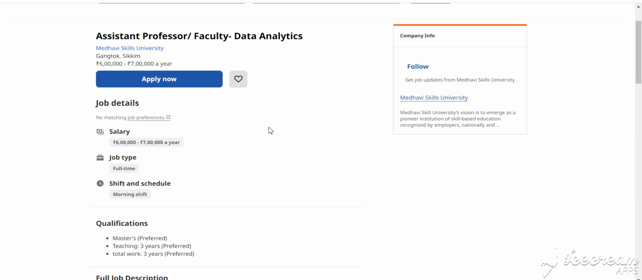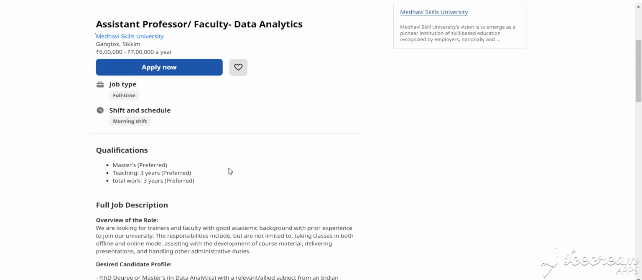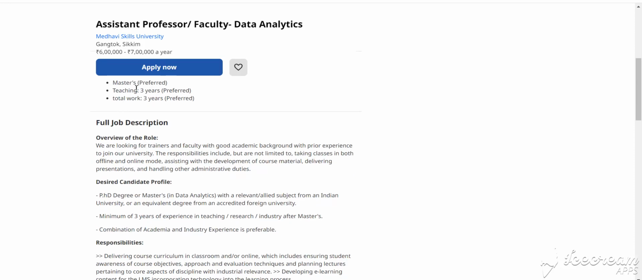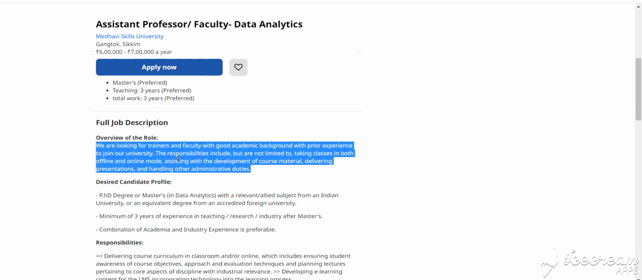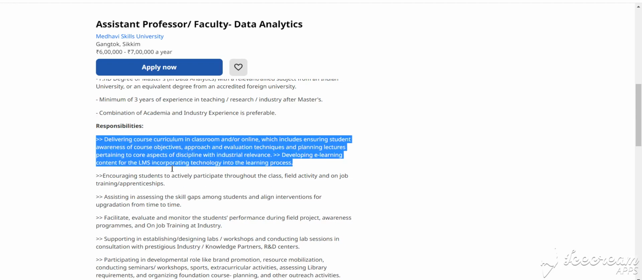You simply click apply now and fill in the details. Our next job is assistant professor faculty for data analyst for Gangtok, Sikkim location, and the salary is 6 LPA to 7 LPA per year. This is also a full-time opportunity, and 3 years of experience is needed. This is your full job description and this is your responsibility. How to apply for this job? You simply click apply now and fill in the details.